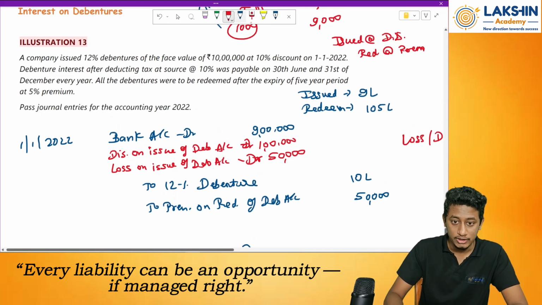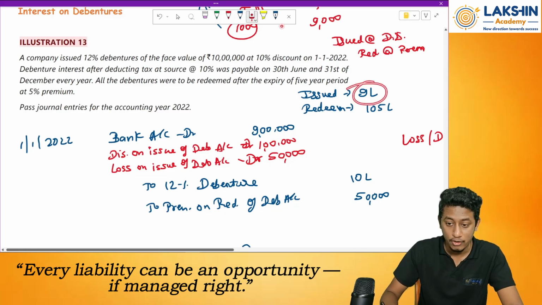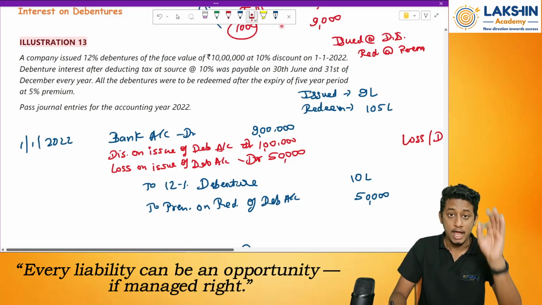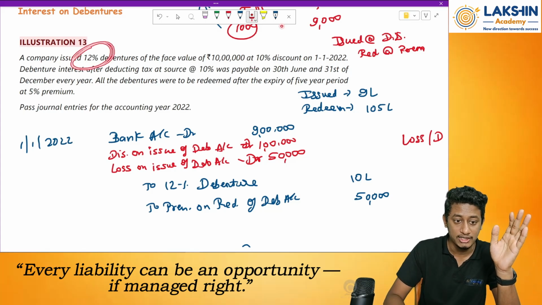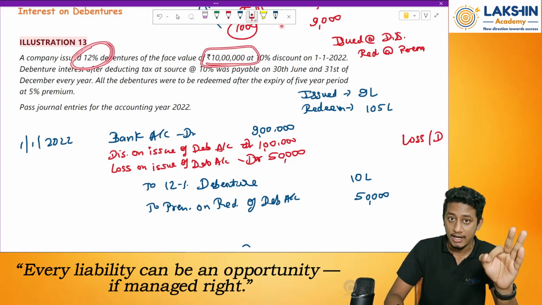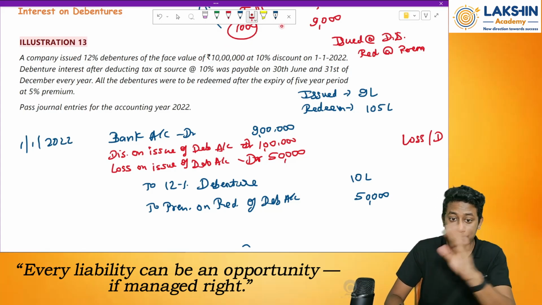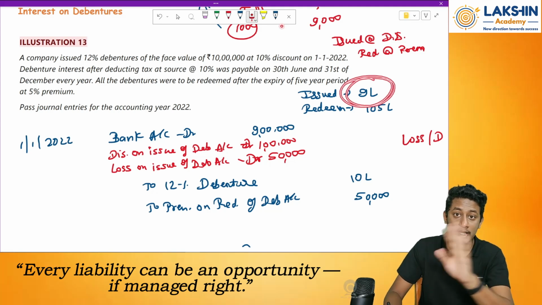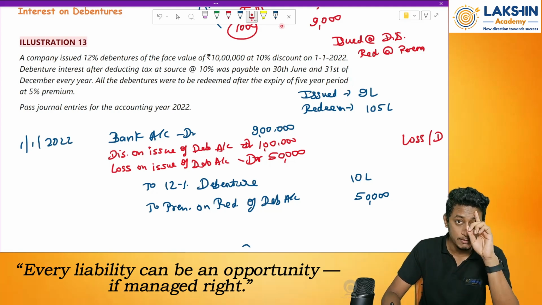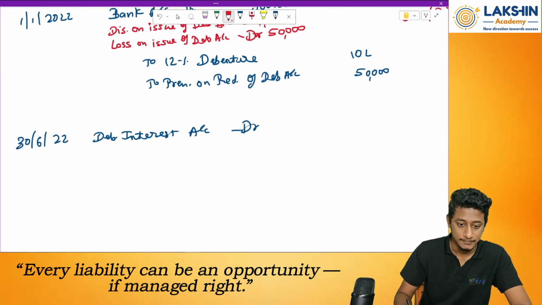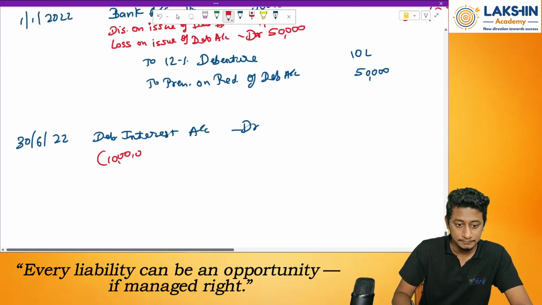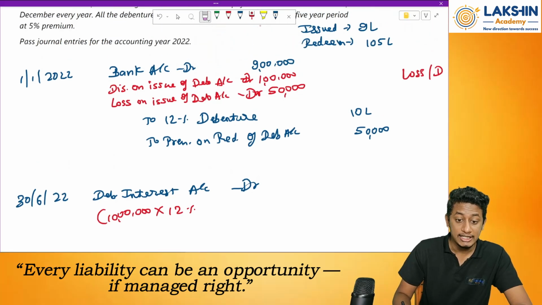See, even though the debentures have been issued for rupees 9 lakh, at a discount, always compute the interest on the nominal value or the face value of the debentures. Please do not compute it on the issued value. Your answer will be completely wrong. Remember this. Clear? So the interest will be on 10 lakh rupees. So 10 lakh into what is the rate of debentures? 12%.